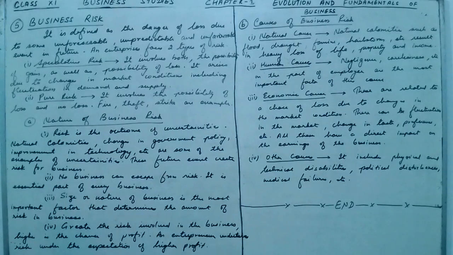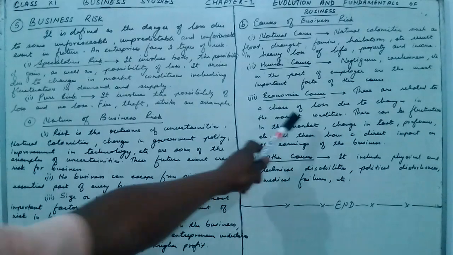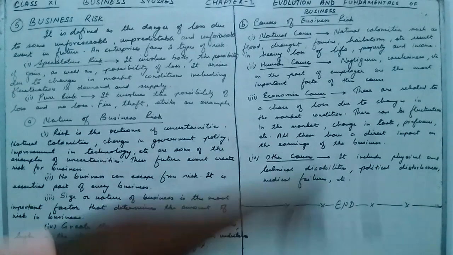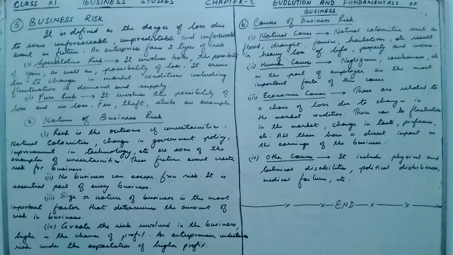Now the economic cause. Economic causes are related to the chance of loss due to change in market conditions. So if there is a change in market conditions, there is a chance of loss. This is called the economic cause. There may be fluctuation in the market, or there may be change in the taste, preference, etc. of the consumers. All these have a direct impact on the earning of the business, which creates the economic risk of the business, and that is why it is called the economic cause.